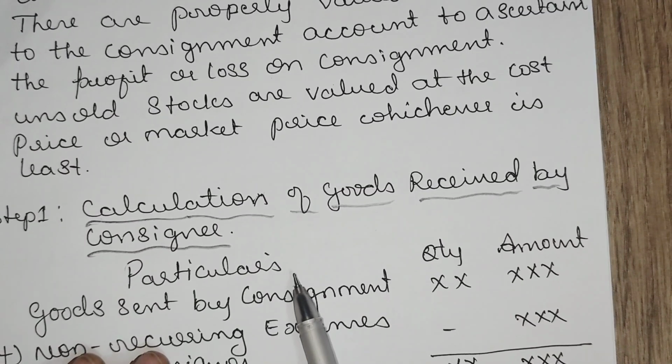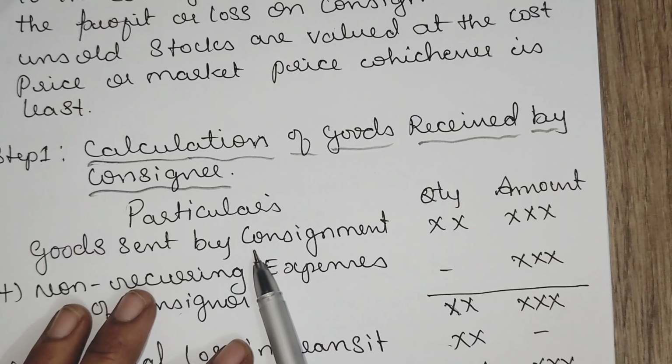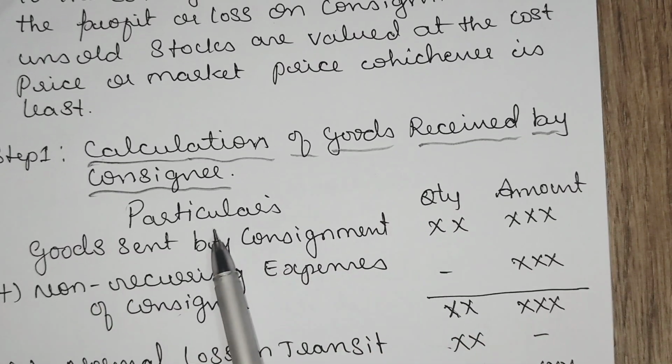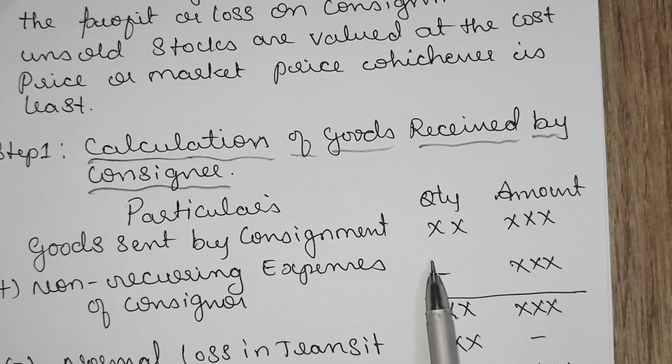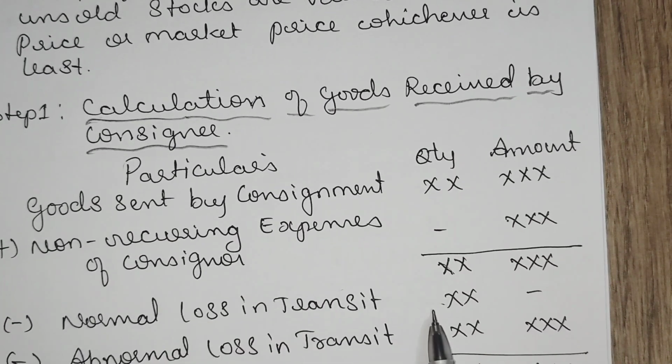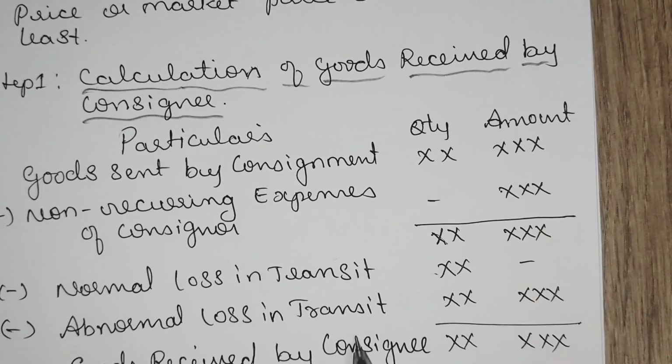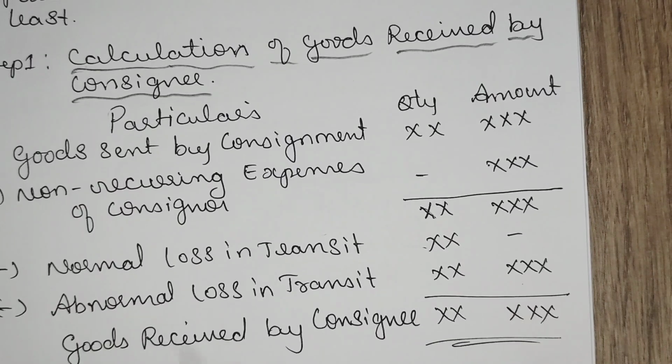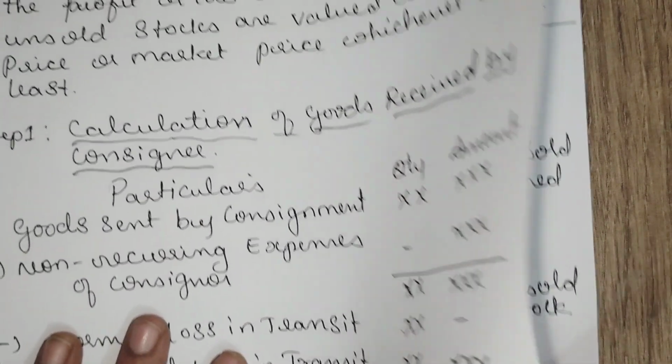There are 3 steps to calculate the unsold stock or closing stock. First step, you need to calculate goods received by the consignee. That is, goods sent on consignment, add non-recurring expenses, minus normal loss in transit. If there is abnormal loss in transit, then we will get goods received by the consignee.